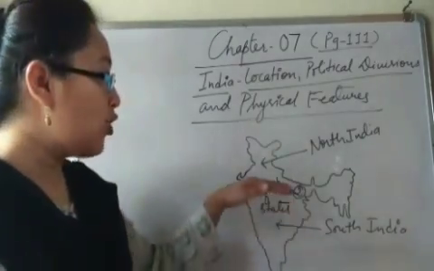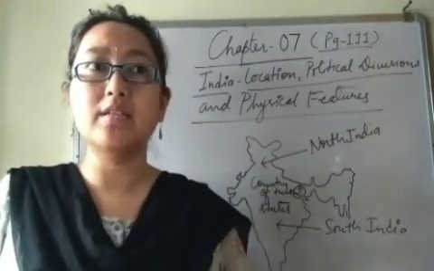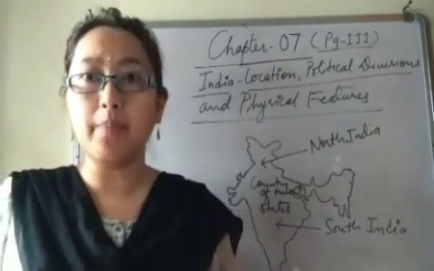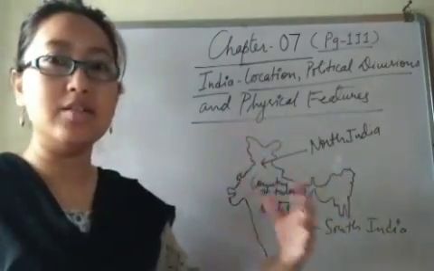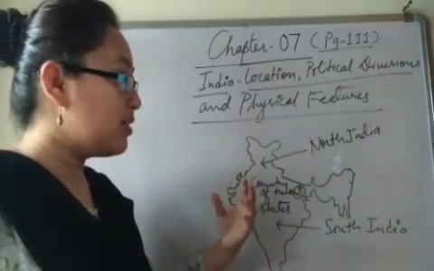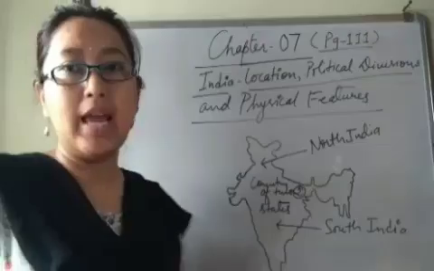That means northern India and southern India are quite like poles apart, right? The languages, the customs, and the cultures of northern India are totally different from South India.